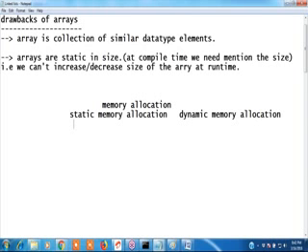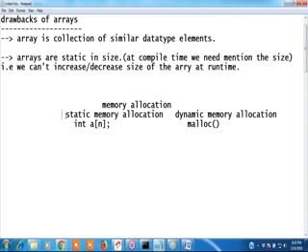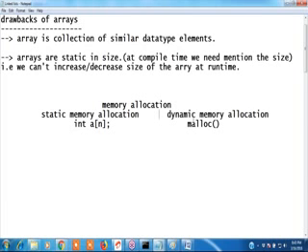What is static memory allocation? Array is a static memory; we can't increase int a[n]. That is static. How to allocate memory at runtime? You can use the malloc function. Static memory allocation is compile time memory allocation. Dynamic memory allocation means runtime memory allocation. Understood? What is the difference between static and dynamic? At compile time we can't increase the size at runtime. In dynamic, we are allocating at runtime, so we can increase or decrease the size of that dynamic memory allocation.